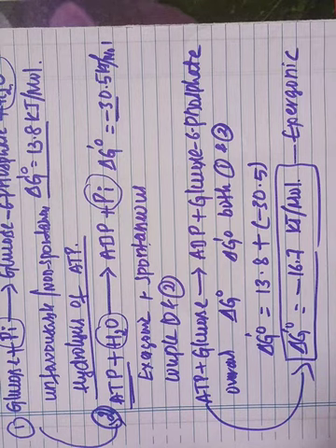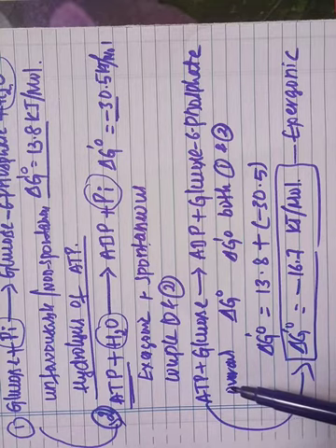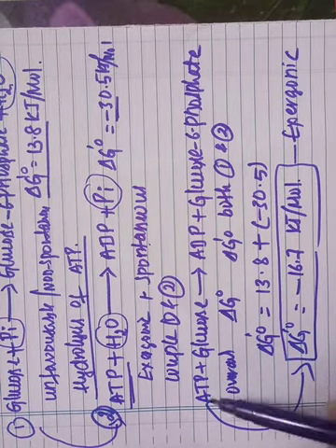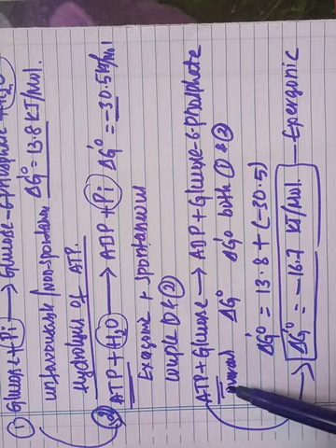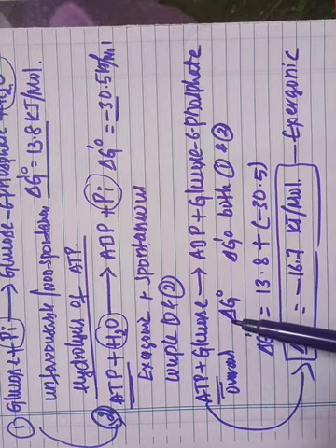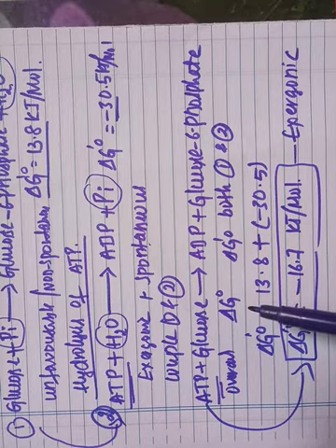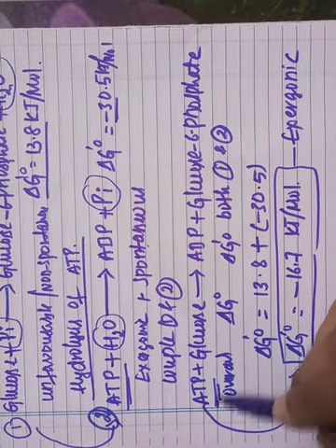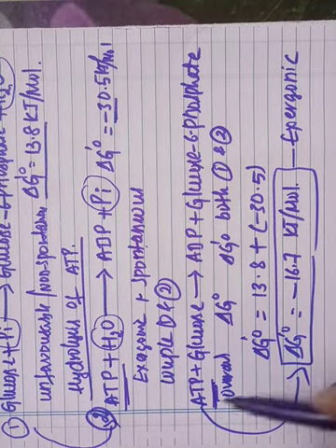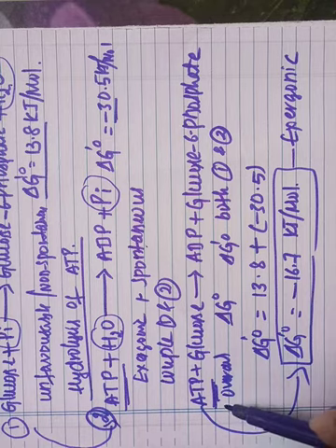In this coupled reaction, the energy stored in the bonds of the ATP molecule, which is a high energy molecule, is used to drive this reaction in the forward direction.